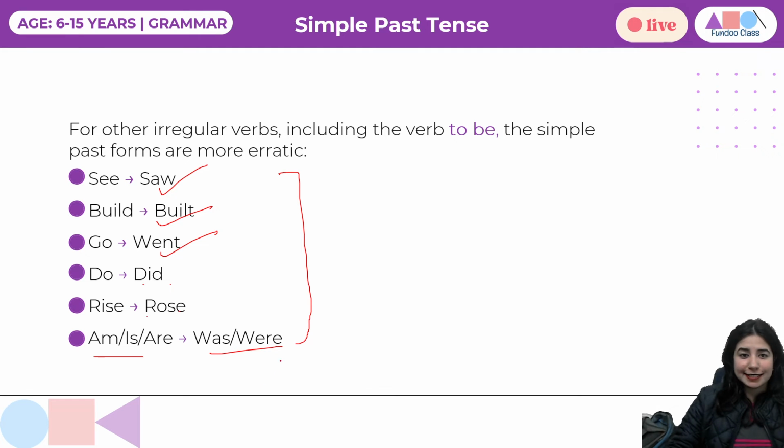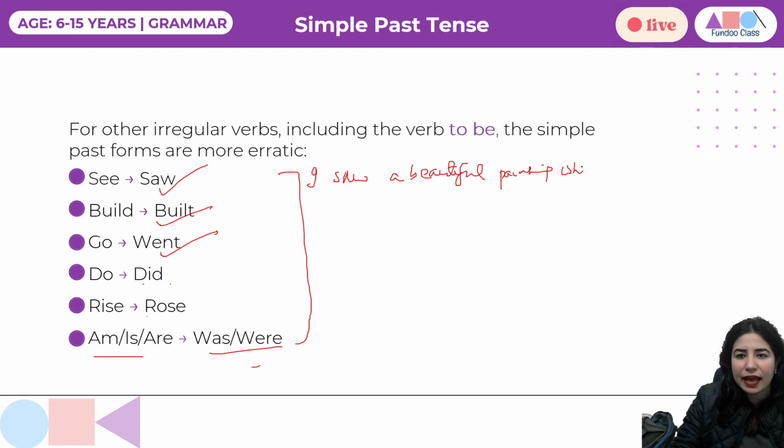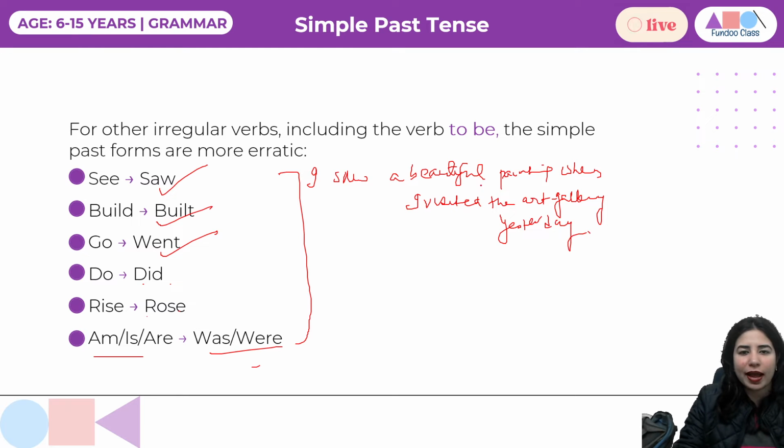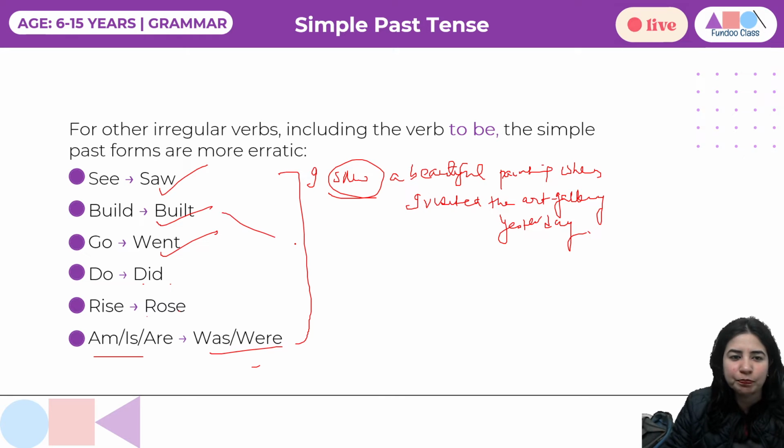So let's see what are the sentences that we can make together. I saw a beautiful painting when I visited the art gallery yesterday. Okay, so this is how I am using it. You can have your own simple sentences. We have got some wonderful sentences coming our way.